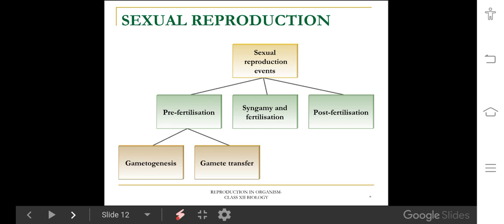Then coming to events in sexual reproduction. The important topic, events in sexual reproduction. All sexually reproducing organisms show three basic events in their reproduction. The first is the pre-fertilization event. Second is the fertilization event or syngamy. Third is the post-fertilization event. First, I will discuss the pre-fertilization event. Pre means first or before fertilization.